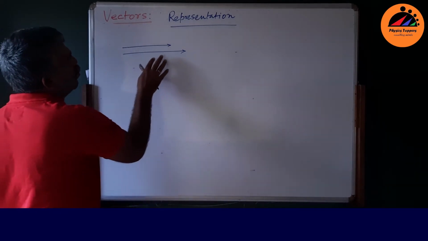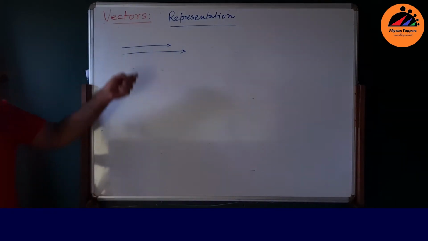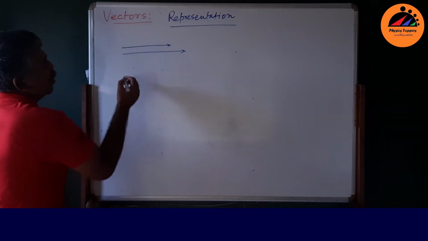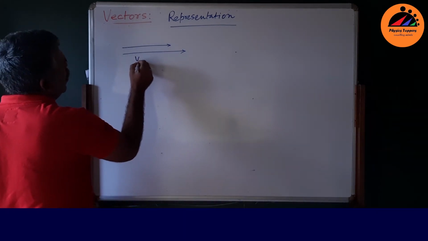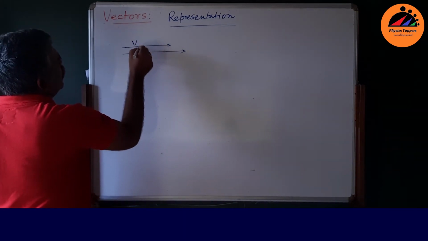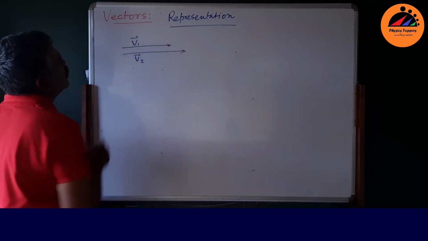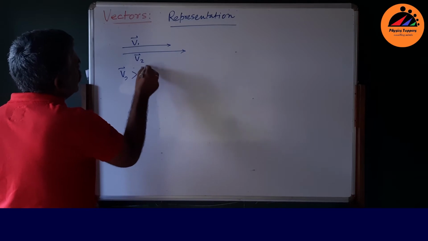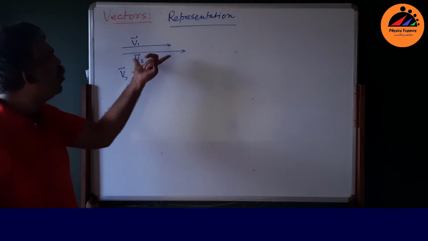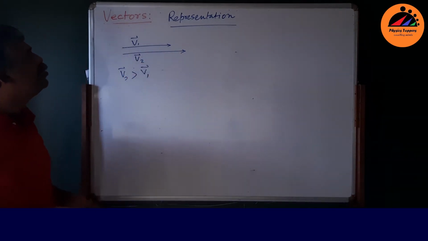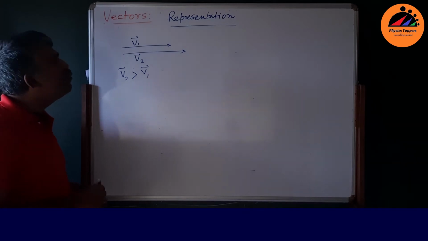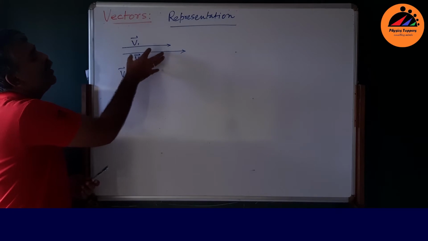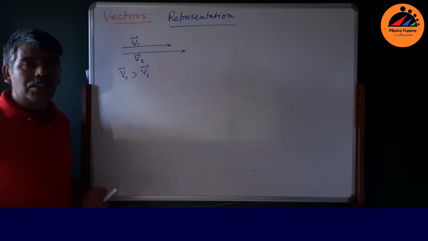Usain Bolt is moving faster than this person. So suppose this is v1 and this is v2. So v2 is greater than v1. This arrow automatically gives you a feel that the magnitude of this velocity is greater than this velocity.